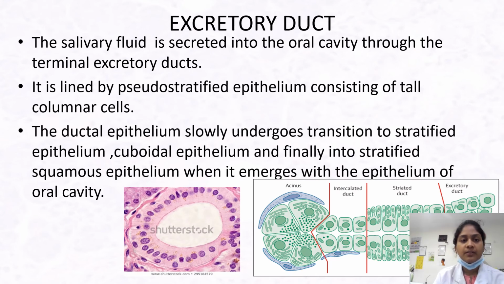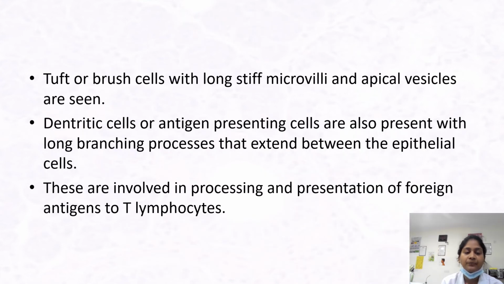Coming on to the excretory duct. The salivary fluid is excreted into the oral cavity through the terminal excretory ducts, which are lined by pseudostratified epithelium consisting of tall columnar cells. The ductal epithelium shows a gradual transition to stratified cuboidal, and finally to stratified squamous epithelium.